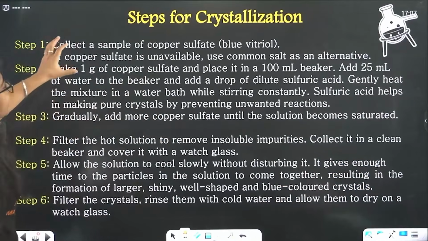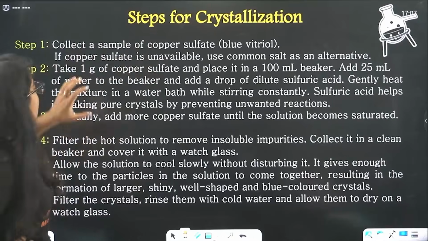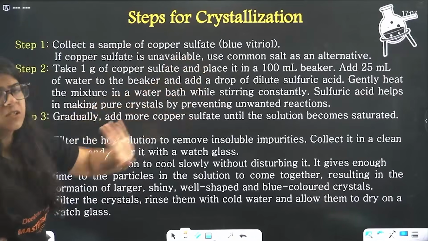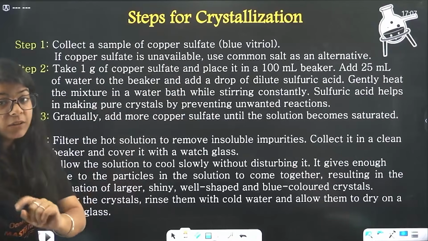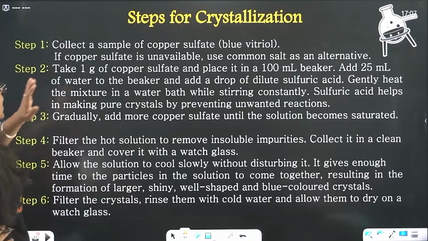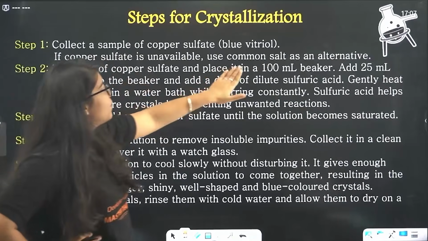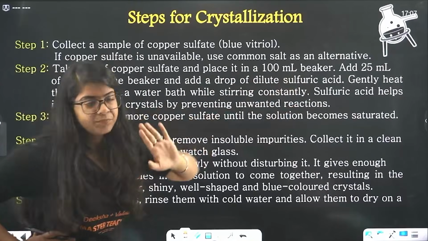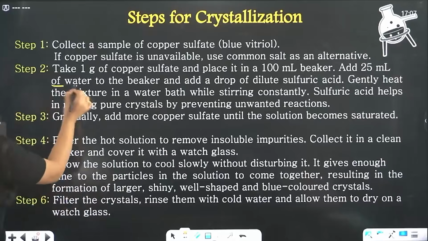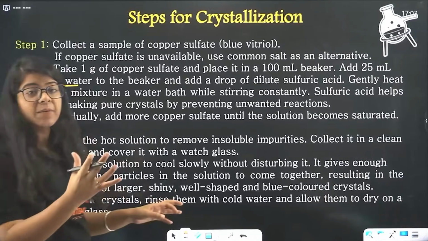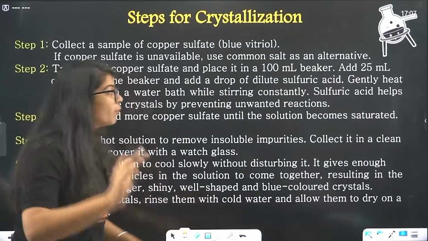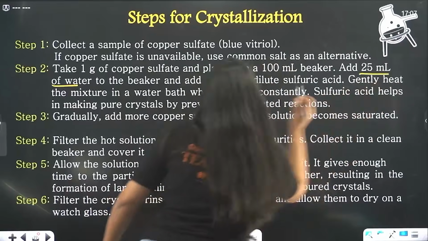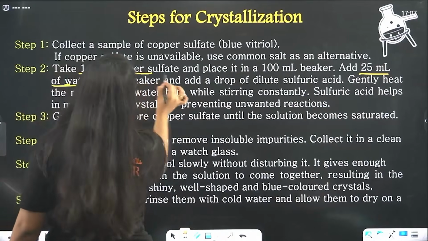Collect a sample of copper sulfate. If copper sulfate is unavailable, use common salt as an alternative, so you can also do that. Now take 1 gram of copper sulfate and place it in a 100 ml beaker. Then add 25 ml of water to the beaker. The beaker is 100 ml, but the water is only 25 ml. You add 25 ml of water and 1 gram of copper sulfate.